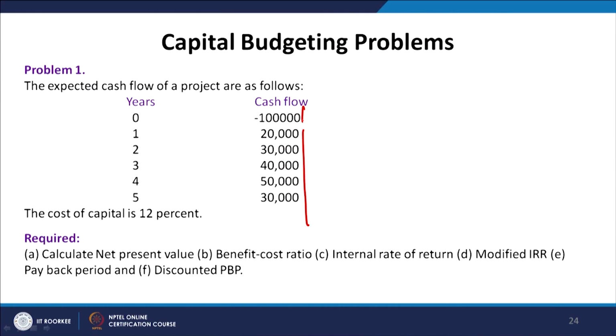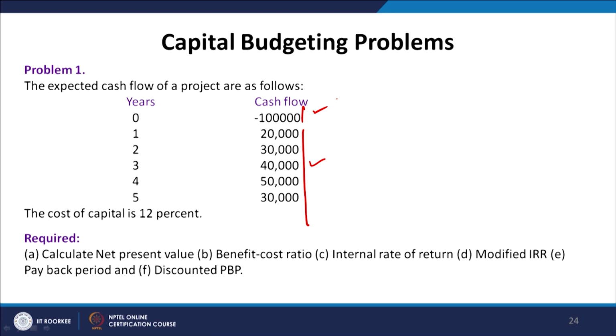In this class as well as the next class, I will devote 2 classes to practical problems, and after that we will move to the next part, which is cash flow estimation. Calculating NPV, IRR or payback period seems very easy, but it becomes easy only provided these inflows and outflows are available with us.